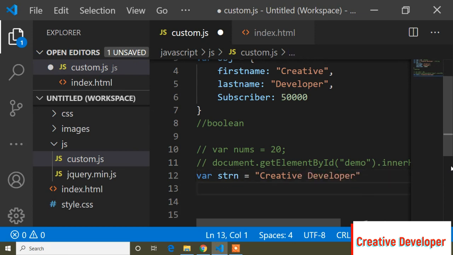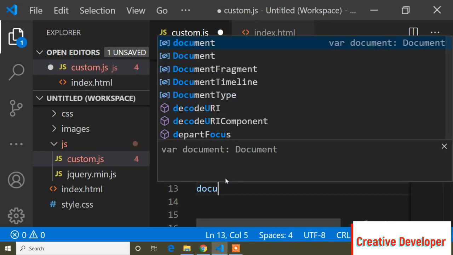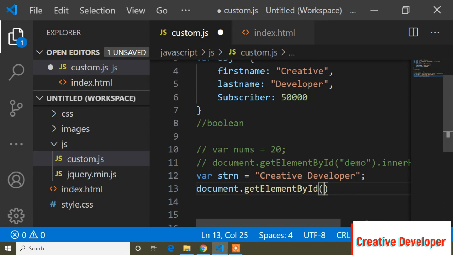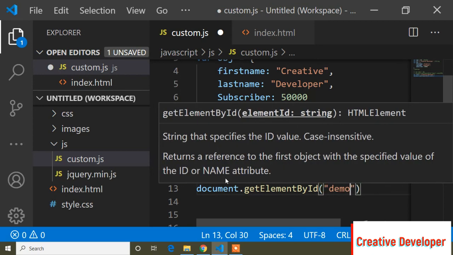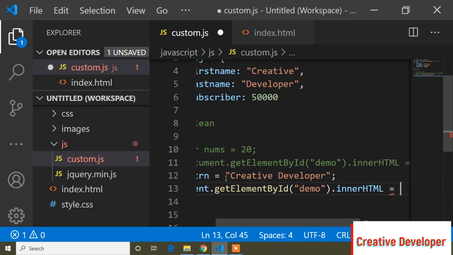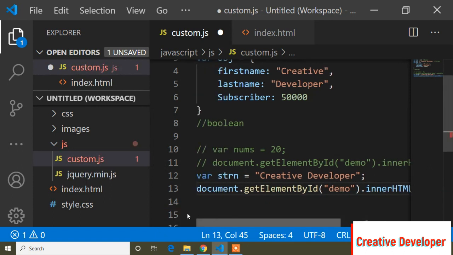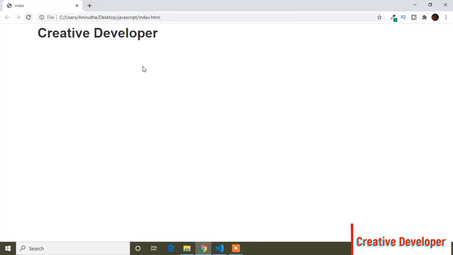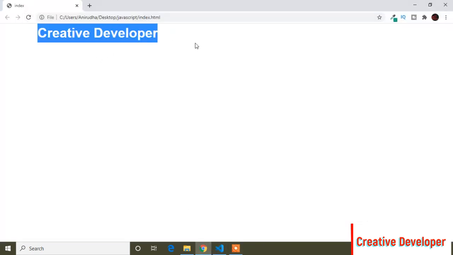And now if I want to print this, first of all I will add a semicolon to separate this line. And now if I want to print this the same way, so document.getElementById, and inside the parenthesis the id name was demo, and now .innerHTML equals to, and now our variable is string, so I will just print this variable and a semicolon. And now if I go to the browser and refresh, you can see it's showing the value of string.